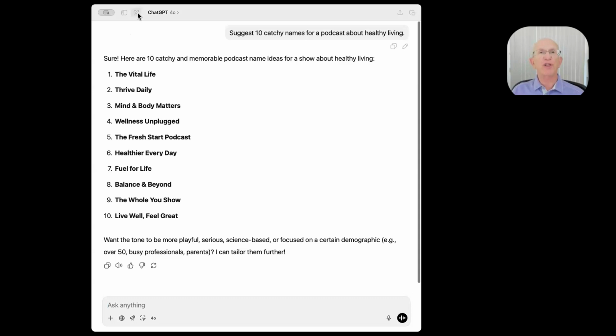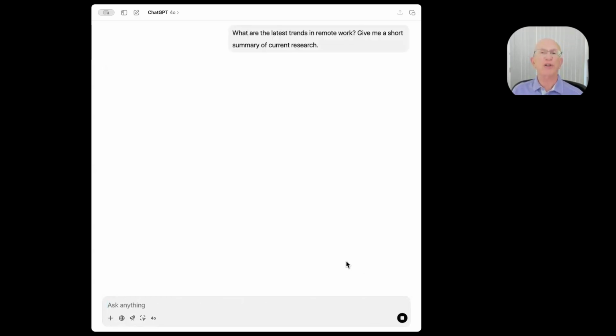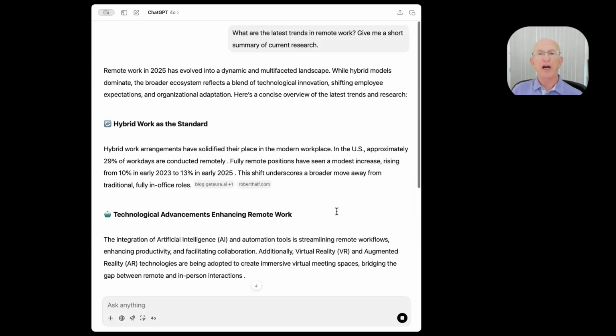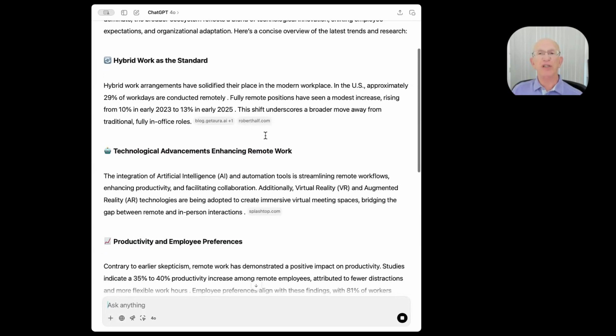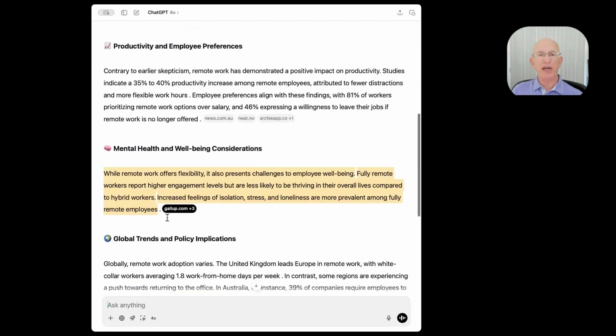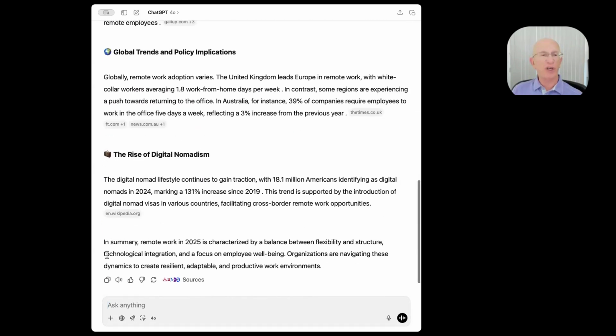You can do it for research here. Conduct what's the latest trends in remote work. Give me a short summary of the current research. You just ask it. So automatically it knows you wanted something more current. It goes out and searches the web and it says remote work in 2025. It's up to date on what it's doing. It went out to some websites, gives you some references, hybrid work, technological advancements, productivity, gives you links back to these resources and sources that you may want. And it gives you a quick summary at the end for what you might want to do.